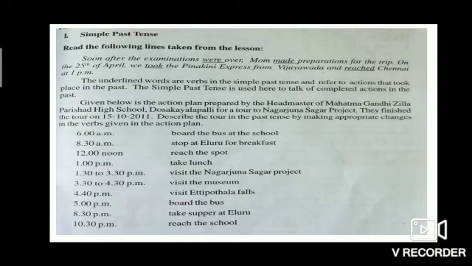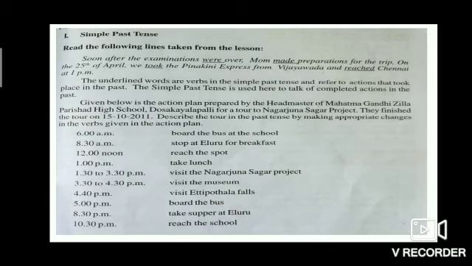Students, this is the action plan. You need to write down this action plan in simple past tense. Okay, students? By using this action plan, you can describe in the past tense.